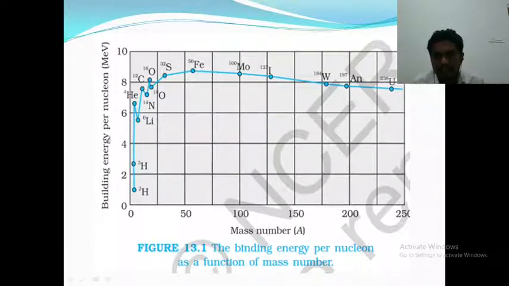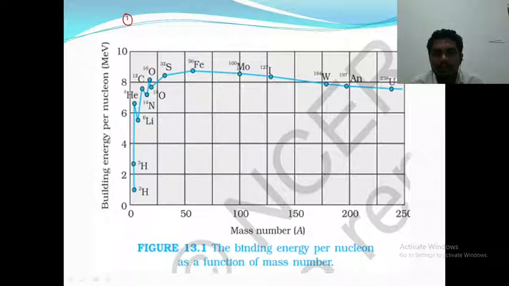Generally, binding energy per nucleon increases initially, is almost constant for intermediate nuclei, and decreases for heavier nuclei. So what is the first observation?